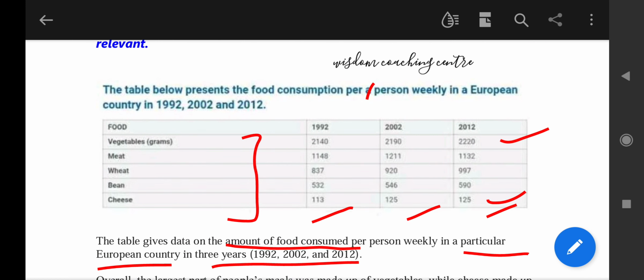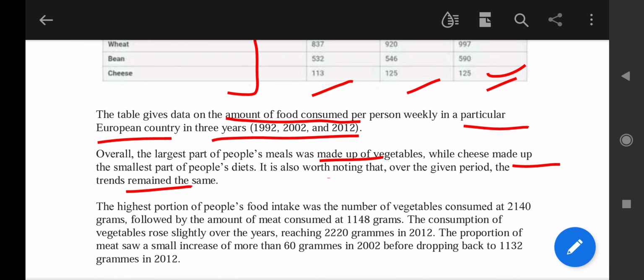Okay, so let's see. The table gives data on the amount of food consumed per person weekly in a particular European country in 3 years, 1992, 2002 and 2012. Now amount of food consumed per person weekly is what. In a particular European country is where, and in 3 years, the 3 years are mentioned, this is when.